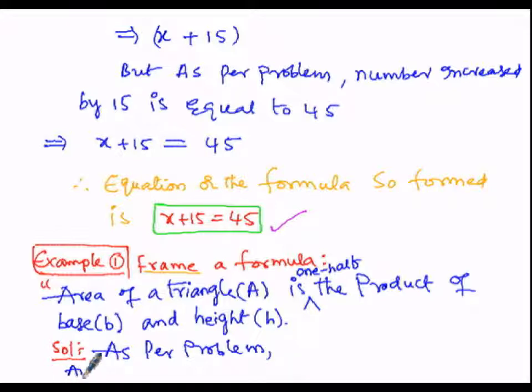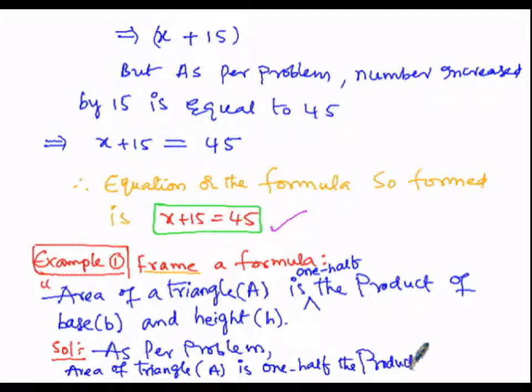Area of triangle, that is A, is 1/2 the product of base B and height H. So, now area of triangle is given by means of A is equal to 1/2 the product, so into base as well as height, that is B into H.